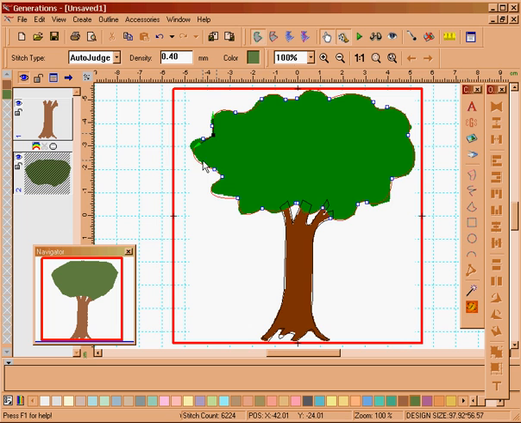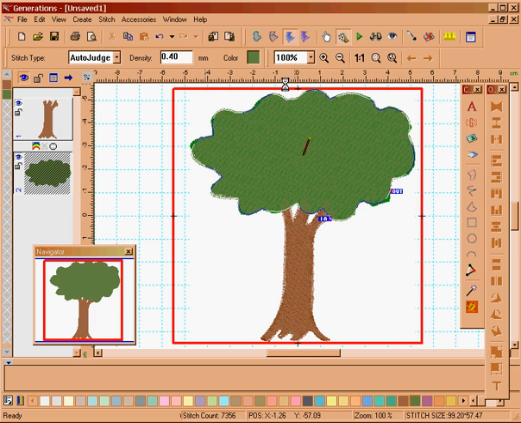Just going to add another point in there, bring that round a fraction, and that looks fine. I'll click enter and generate, and I'll change it again to complex fill.